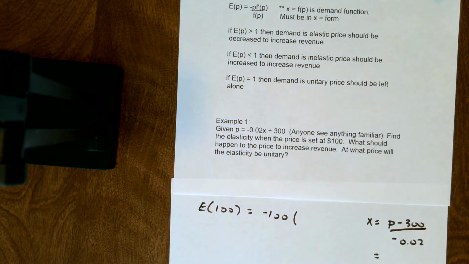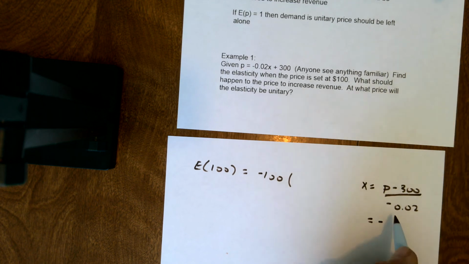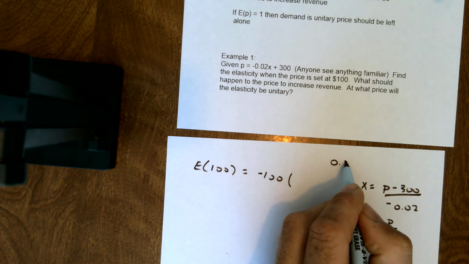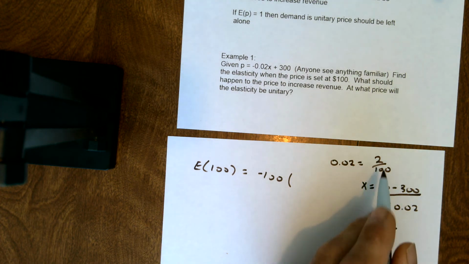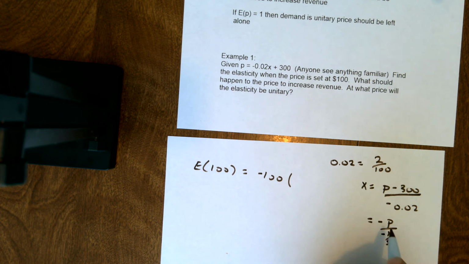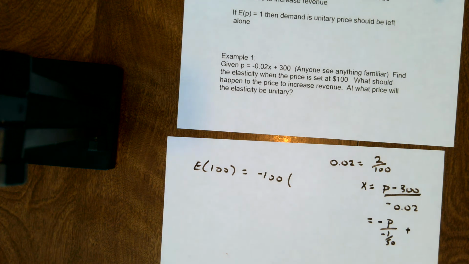That looks kind of nasty, kind of ugly. So what I would like to do is go ahead and split this up into its two fractions. So I get P over negative 200. If I take negative 200ths and change that to a fraction, I can write it as 2 over 100. So that's going to give me, reduced, negative 1/50th. And I would always suggest changing those decimals into fractional form. And then to this I'm going to add, if I take 300 and I divide it by that 1/50th, that's the same as multiplying 300 by my 50. And that's going to give me 15,000.